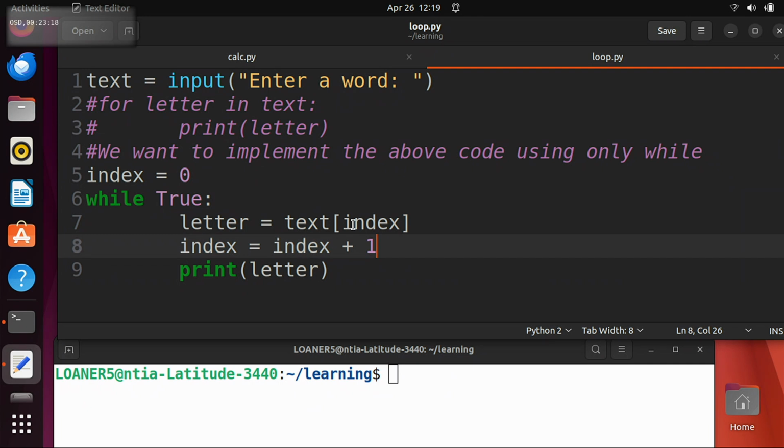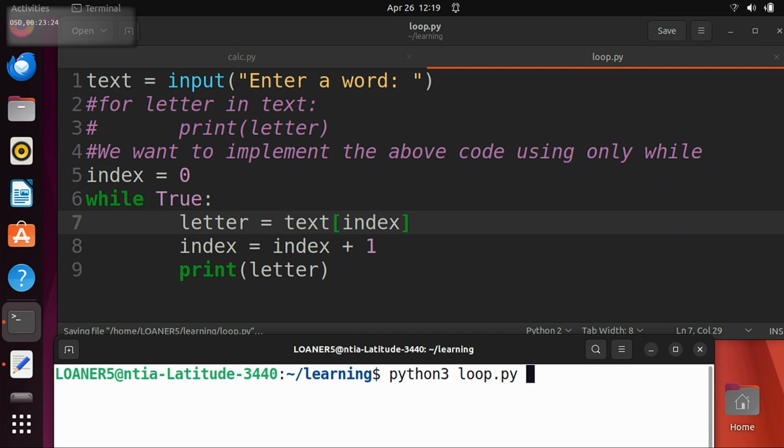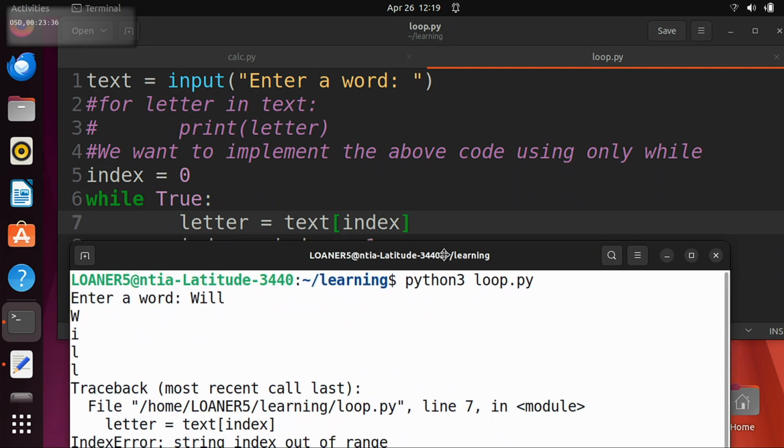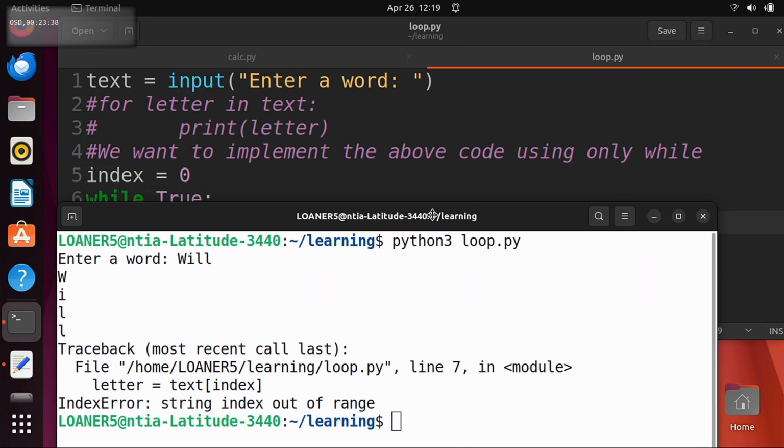So what's going to happen when we run our program now? Uh-huh. And then what's it going to do after it prints out the whole word? So I'm going to type in will. It's going to print W-I-L-L, and then what's it going to print? It's going to give us an index out of bounds error, exactly. And we get an index error, right? So now, what do we need to change to fix that?